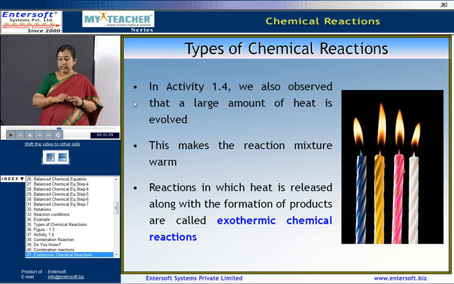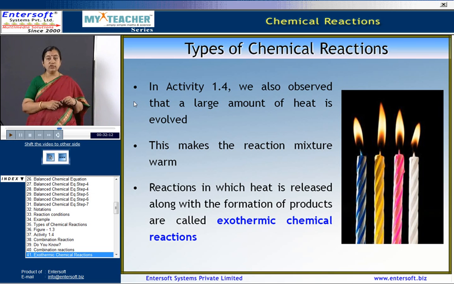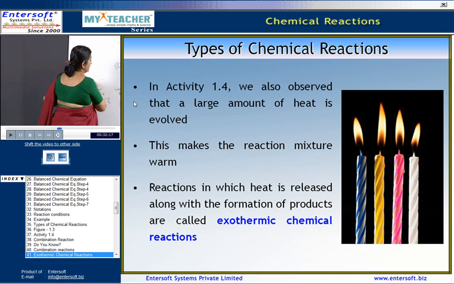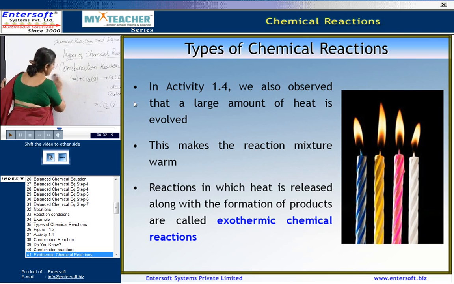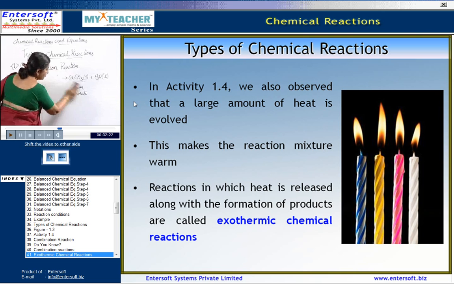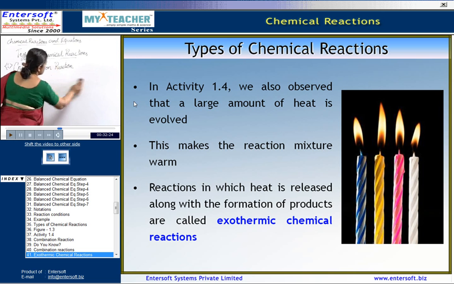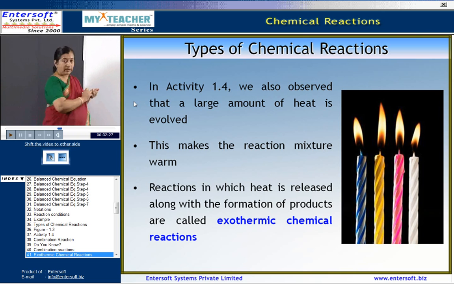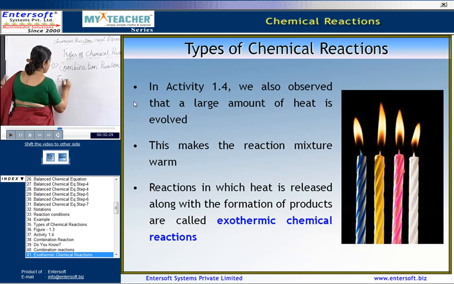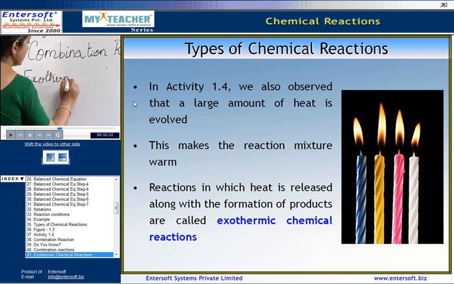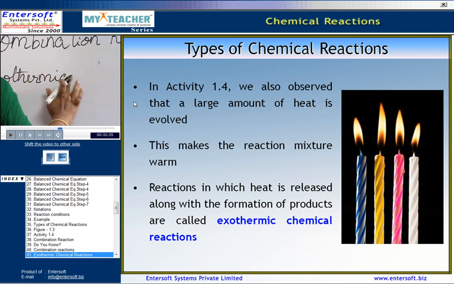Now, in activity 1.4 we also observed that a large amount of heat was evolved. Reactions in which heat is also released during the formation of product are called exothermic chemical reactions. So, such reactions where a lot of heat is evolved are called exothermic chemical reactions. That means it is liberating heat.